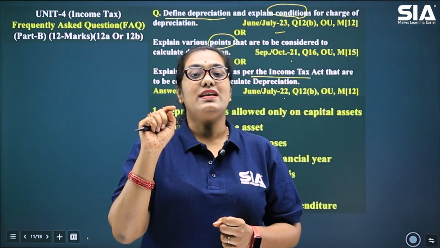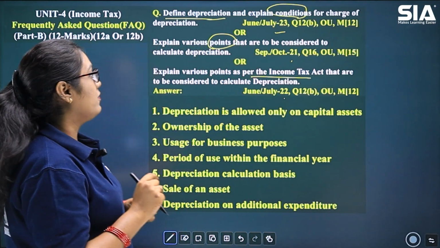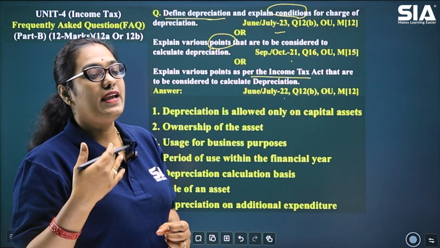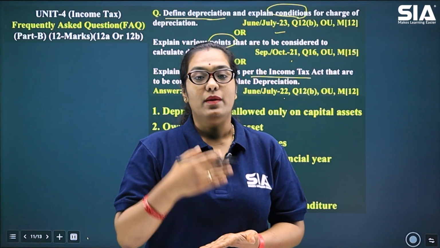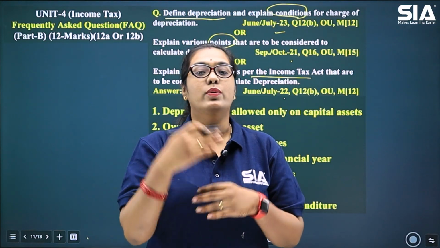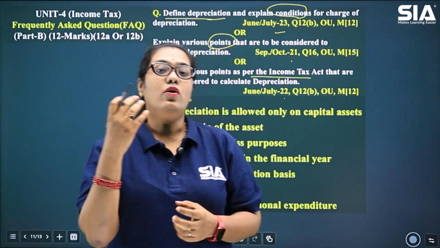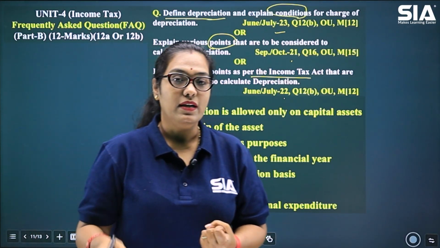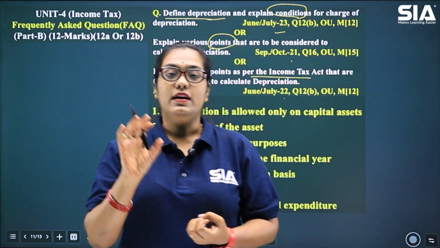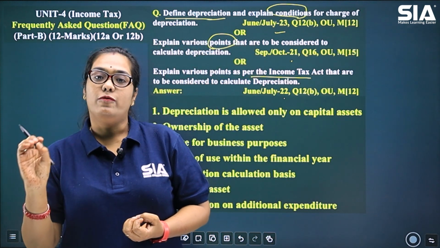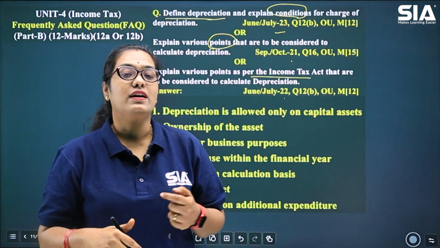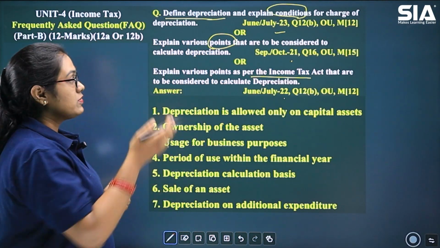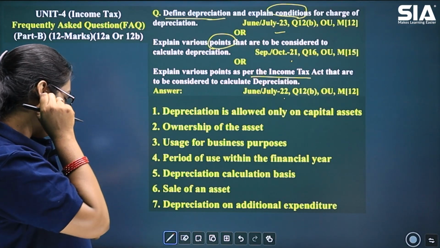So depreciation is a revenue kind of expenditure which is recurring. Every year, depreciation can be allowed as an expense, because with use, the value of the asset keeps diminishing. So depreciation is nothing but the diminishing value of the asset because of the continuous wear and tear of the machines that are used. So that is the meaning of depreciation.